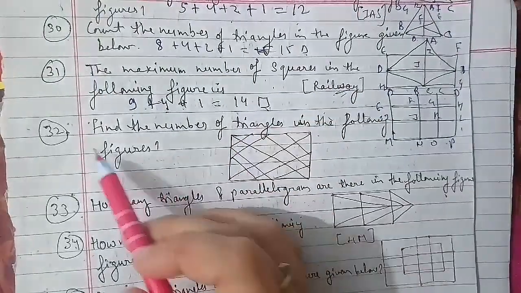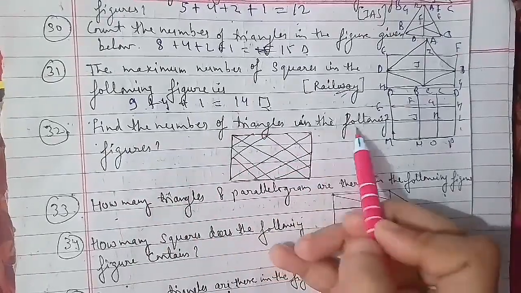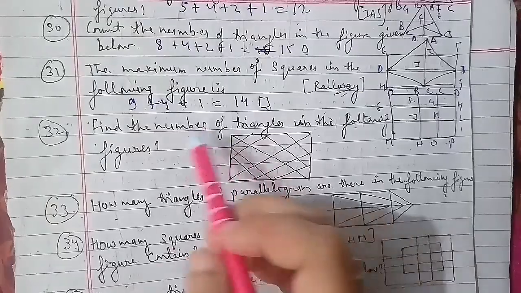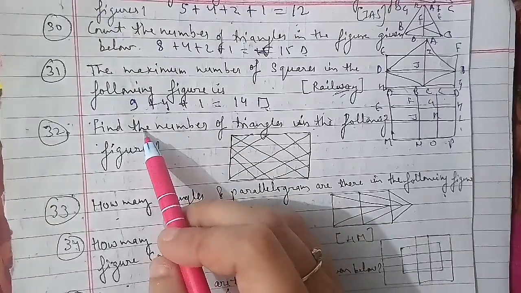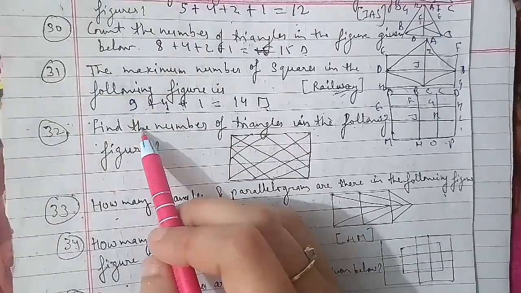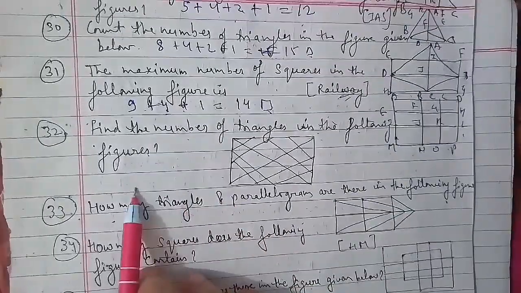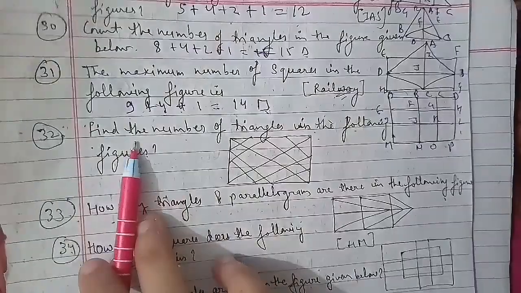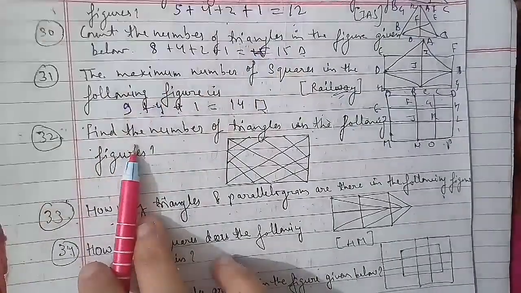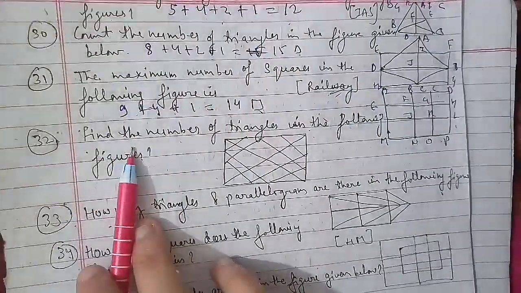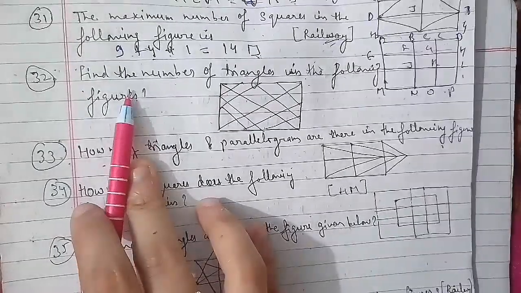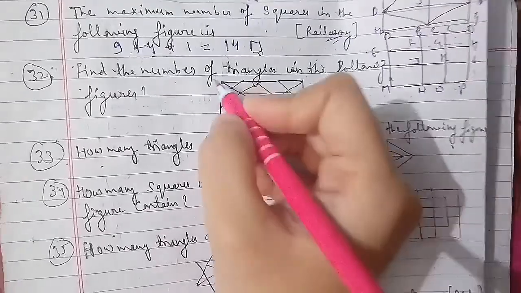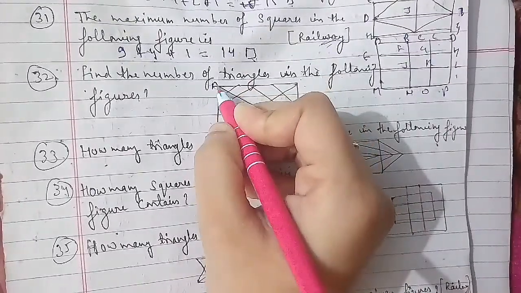This is your A, B, C, D, then we have E and F, G and H, I and J, K and L, M, N, O, P, Q, R, S, T, U, V, W, X, Y. Okay, so these we have.